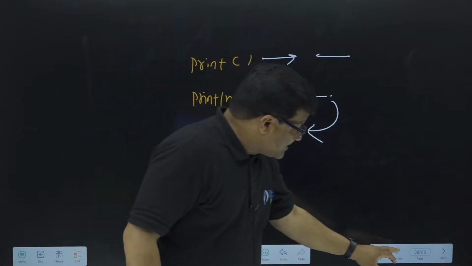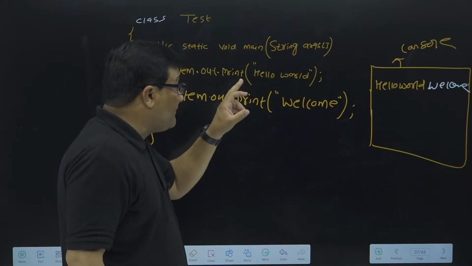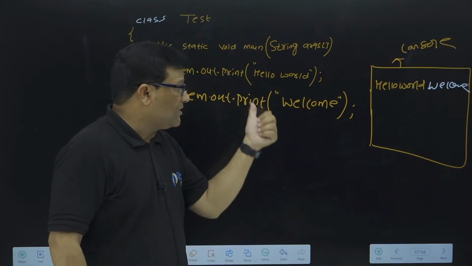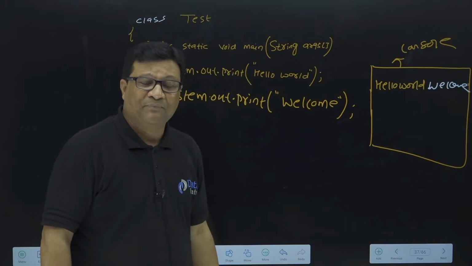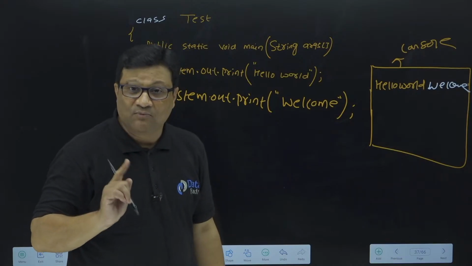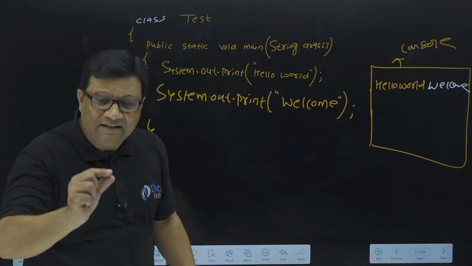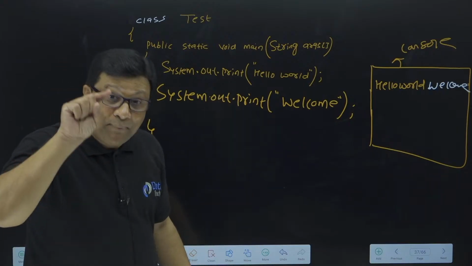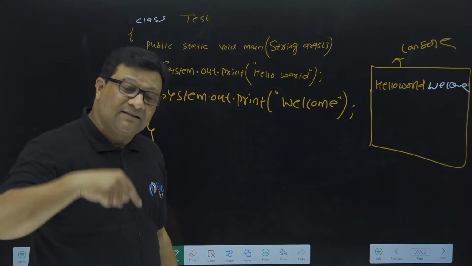Okay, so suppose I need to print welcome in next line. Which statement I need to write, println? First one or second one? Type it fast. See the difference between these two methods. Print method prints the data and puts the cursor in the same line. Println method prints the data and then moves the cursor to the next line.